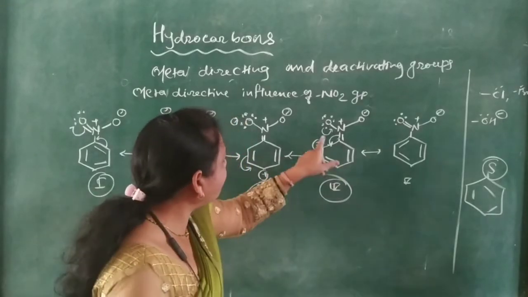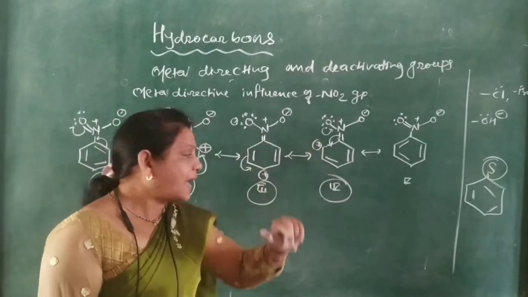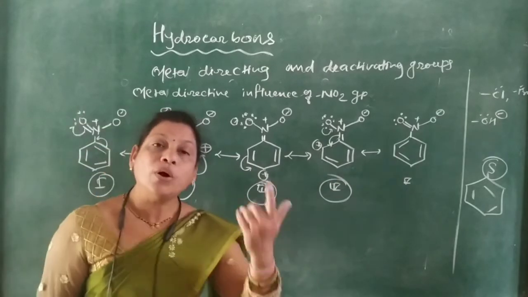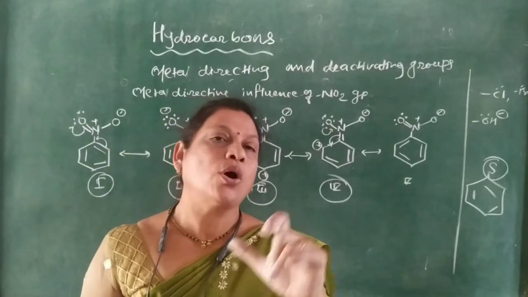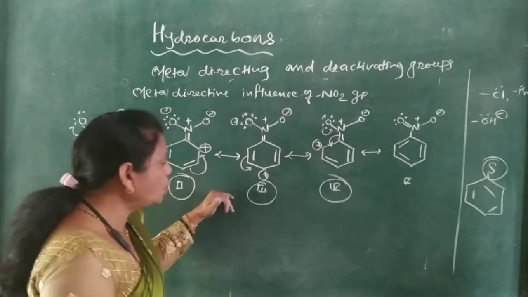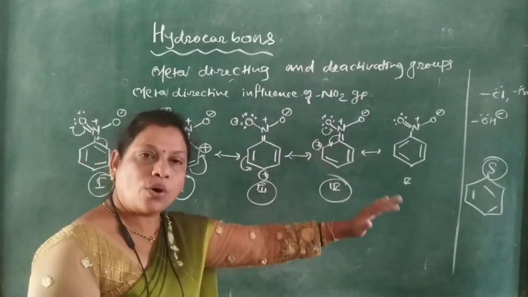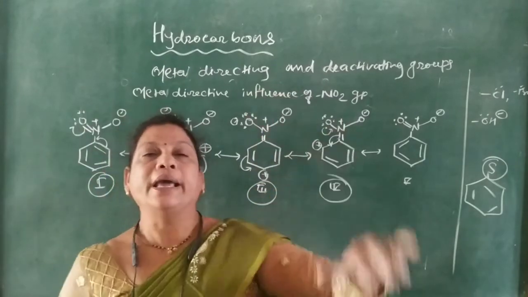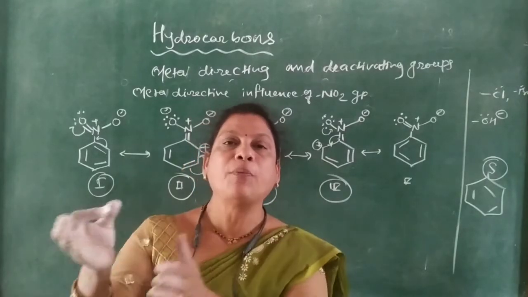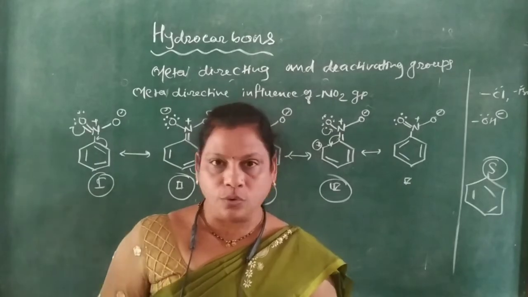There is very little electron density at the ortho and para positions, whereas the meta position has comparatively more electron density than the ortho and para positions. Hence NO2, CN, COOH, COOR, CHO or SO3H, these groups which carry a partially positive charge, are the meta-directing groups.